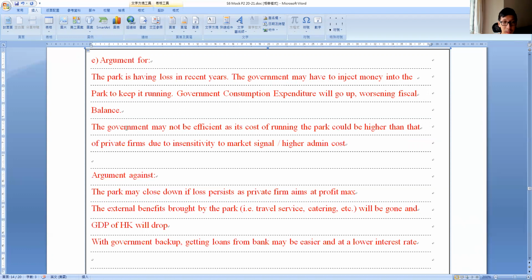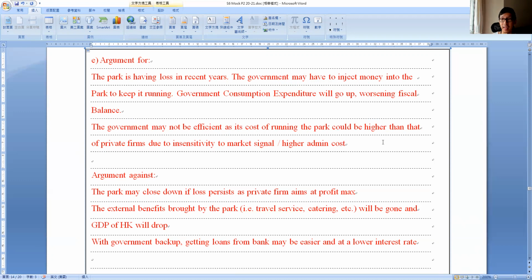Also, the government may not be the most efficient manager, as you know. By selling to the private sector, most likely they will be more efficient. With more efficient management, most likely Disneyland will be making more money and get out of the losing cycle. A private company managing it has a better chance of making a profit. So these are the arguments for.